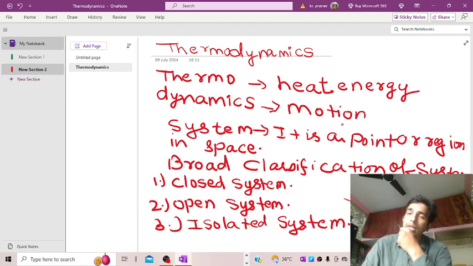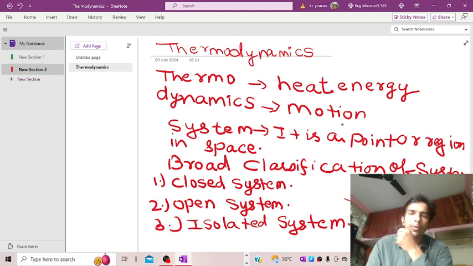In that case, that mass of water will retain its property, it will stay warm, attaining the same temperature, because there will be no heat loss through conduction, convection and radiation, and no mass transfer will take place. So we can say that it is an example of the isolated system.